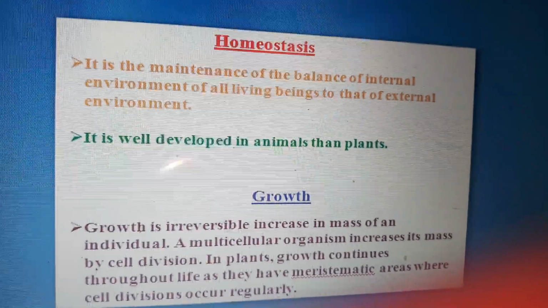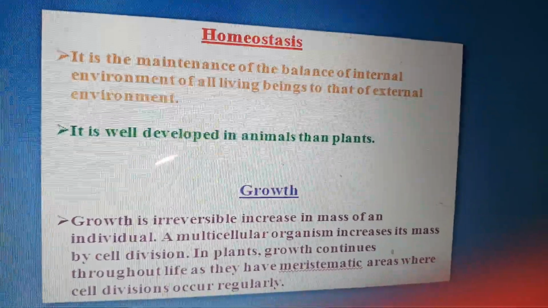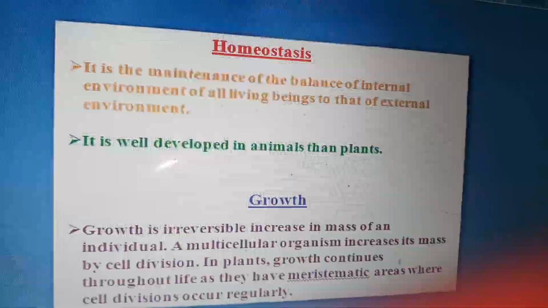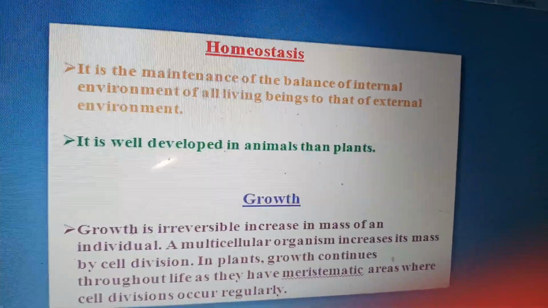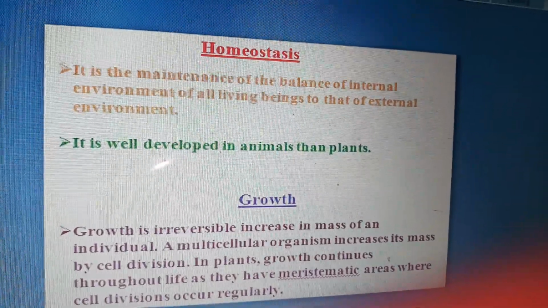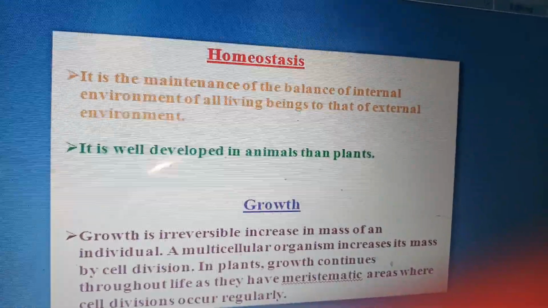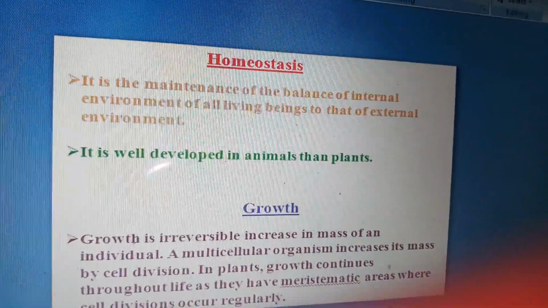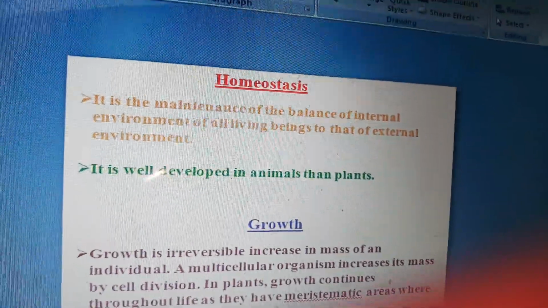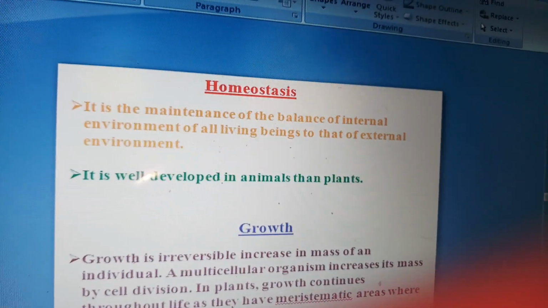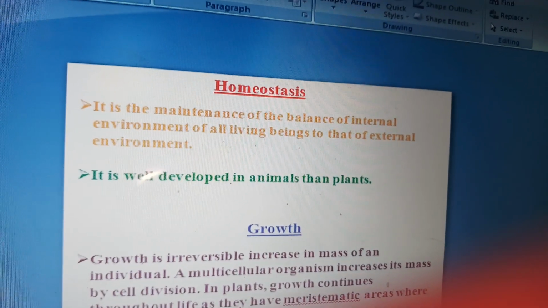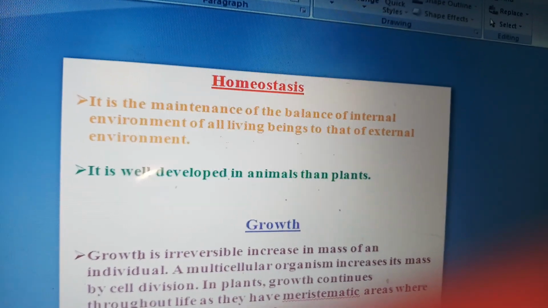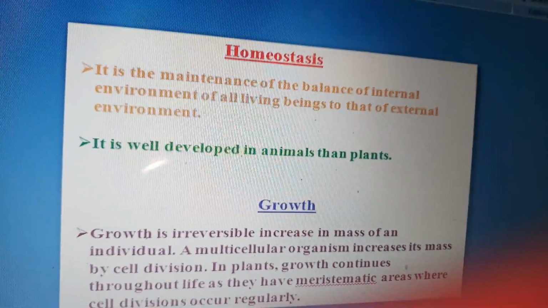Now the term homeostasis, you can learn this term. It is the maintenance of balance of the internal environment of all living beings to that of the external environment. It is well developed in animals than plants. Homeostasis is a way of maintaining the internal environment in living beings.